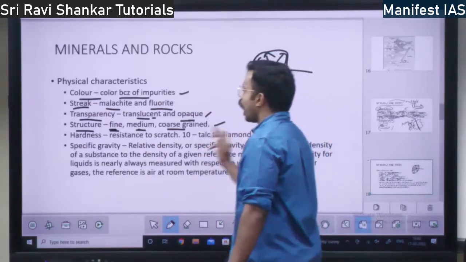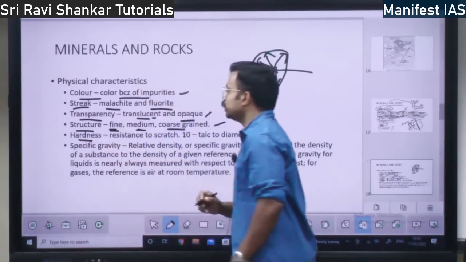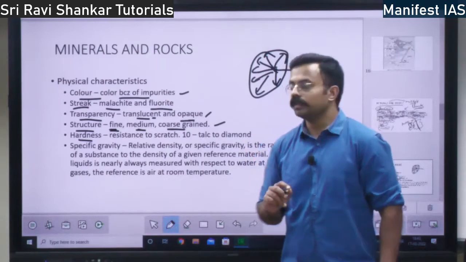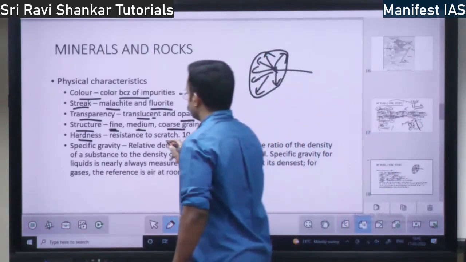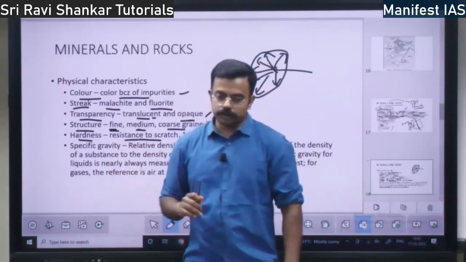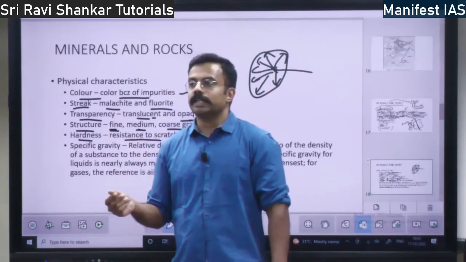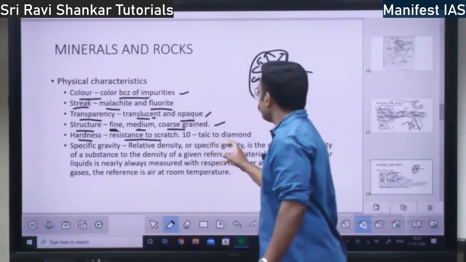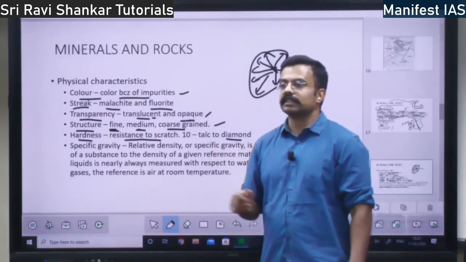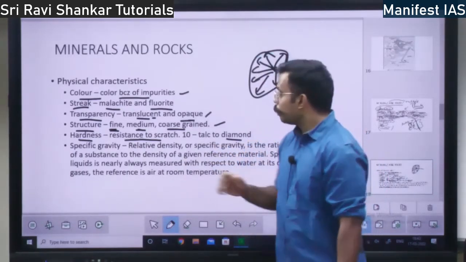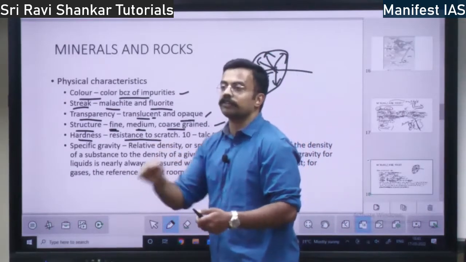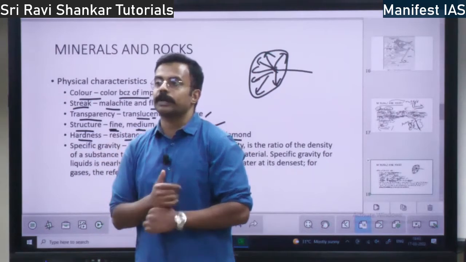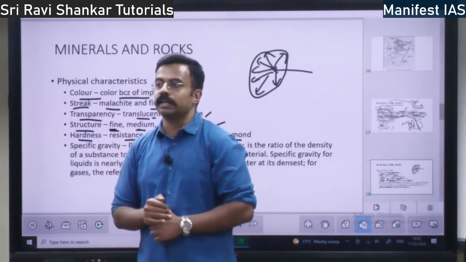Next, then you have hardness. Hardness means the resistance of the mineral to scratch, right? If you take talcum powder, is it hard? No, right? On the other hand, take diamond. Is it hard? Yes, it can cut you. So based on the resistance to scratch, if you scratch that mineral, whether it is going to scratch the particular object.